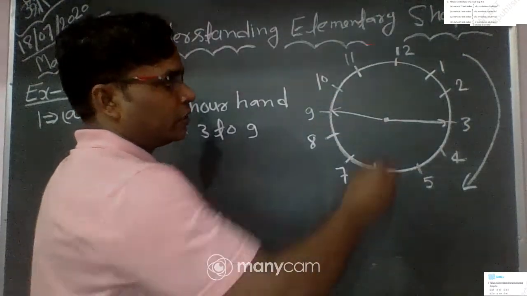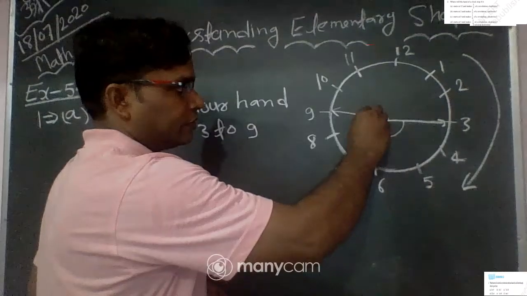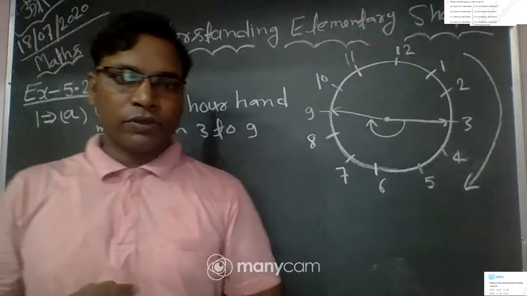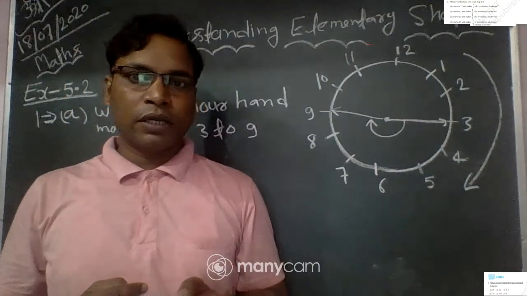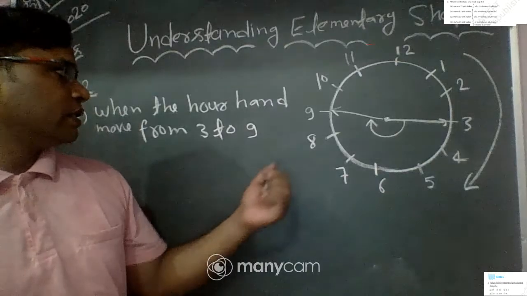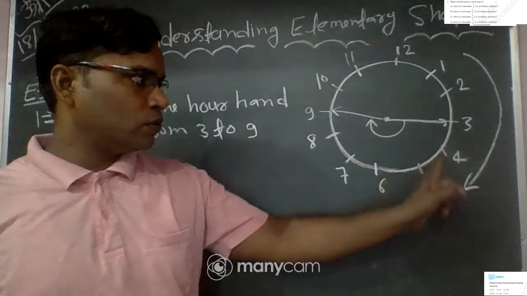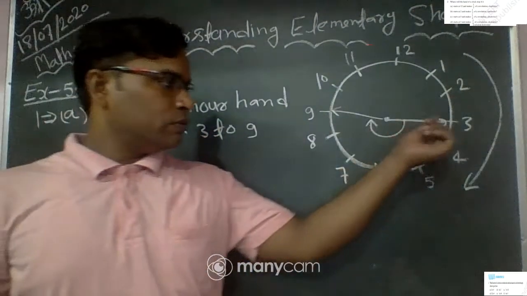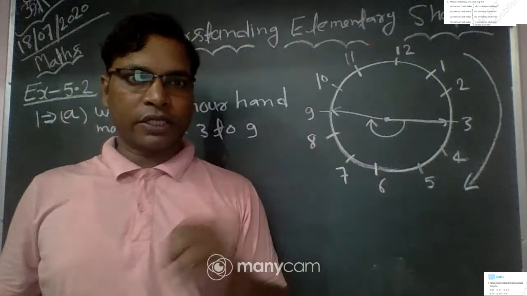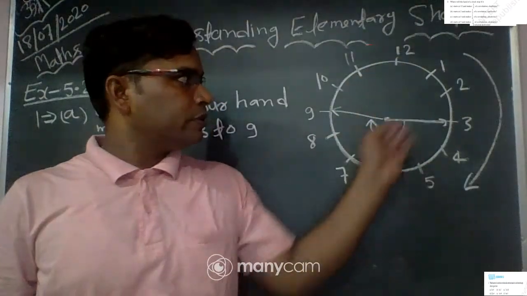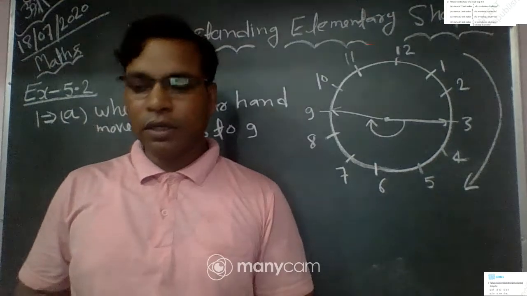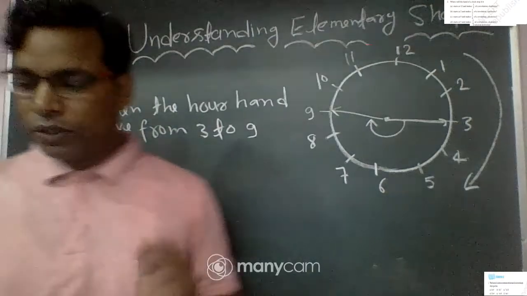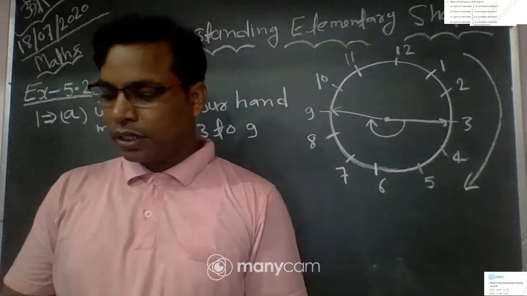So this is a clockwise revolution. Our hand moves from 3 to 9. So count how many hours the hand moves: 1, 2, 3, 4, 5, 6. If you move from 3 to 9, you move 6 hours. And you know in a whole revolution how many hours? 12 hours. So we need to find the fraction of a revolution turned.